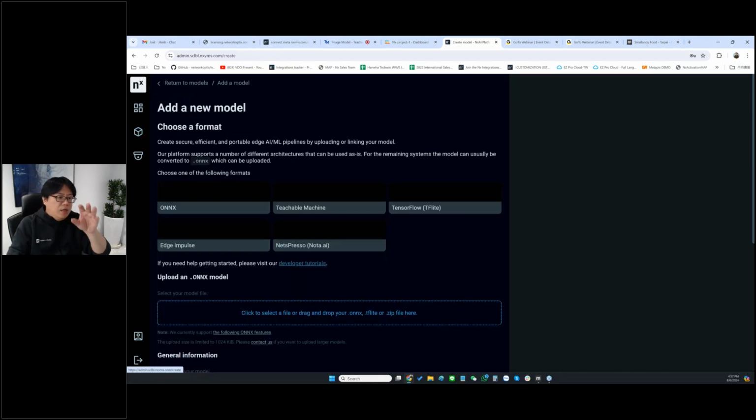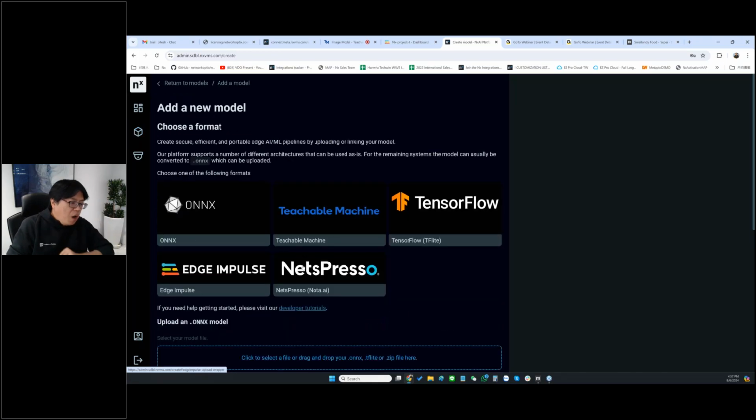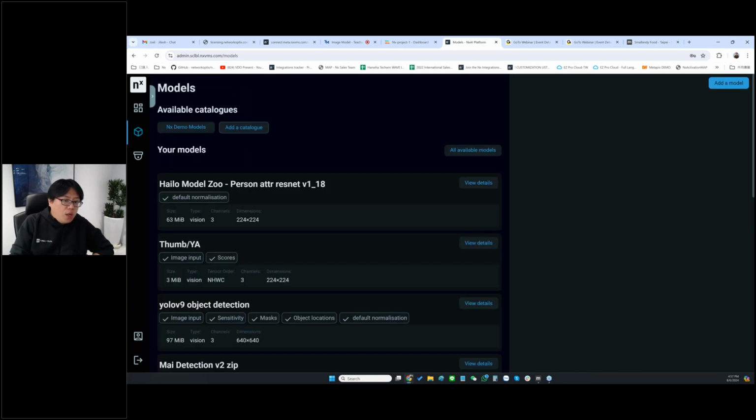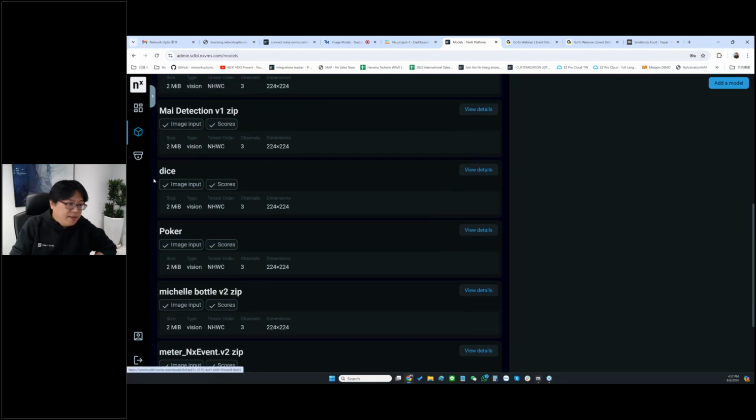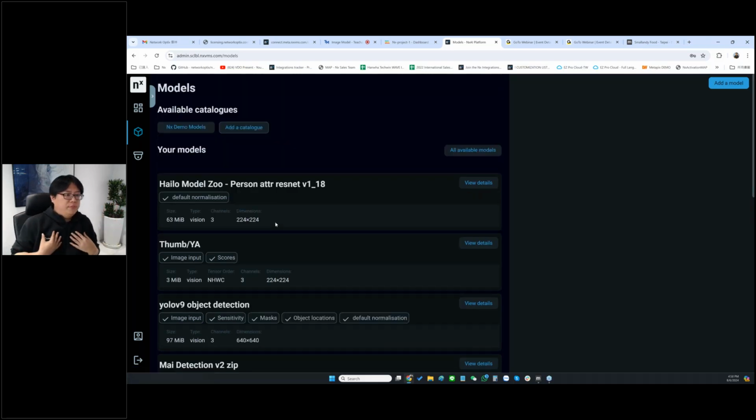No matter if you train from Teachable Machine, or XImPulse, or TensorFlow, or something else, once you convert your model to ONNX, you can click here to upload your AI model to NX. Once you upload it here, you can see it. Like this one is an AI. This one is the one I trained, thumb up and the year, and there are some poker, dice, or something. Feel free to change to your own model and upload it to NX Cloud.